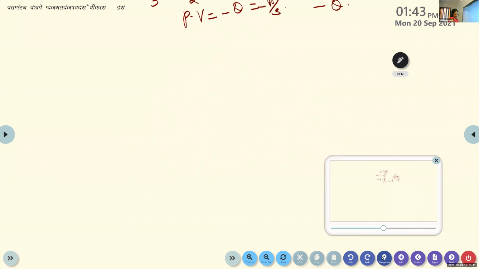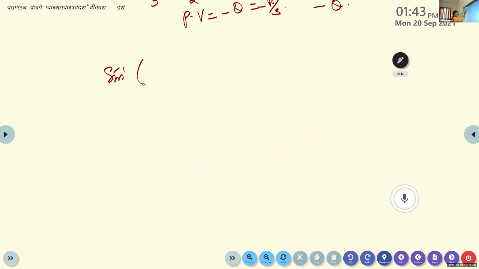Now write the next question. I think only one question is okay. Write down: find the principal value of sine inverse of minus root 3 by 2 plus cos inverse of cos 7 pi by 6. Do this and give the answer.